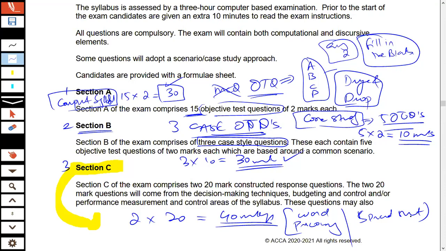Now, there's something that I need to tell you: for this specific part of the syllabus, the examiner has already told you the areas that he would use. So it's actually three areas: decision making techniques, budgeting and control, and performance measurement. One of them is decision making, the other is budgeting and control, and the third one is performance management. Now, what exactly are these three areas? Let's discuss it.